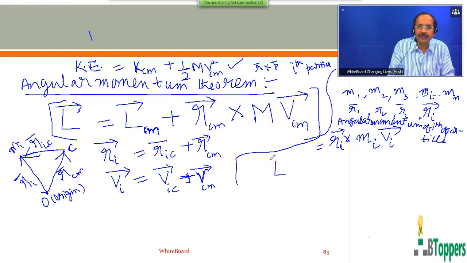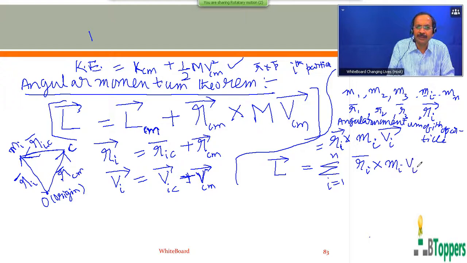So the total angular momentum of the system of particles with respect to the origin, we can write sigma i equal to 1 to n of ri bar cross mi vi bar. You can substitute these two equations here and simplify it further. By using the same conclusions I discussed earlier, you can arrive at this conclusion.